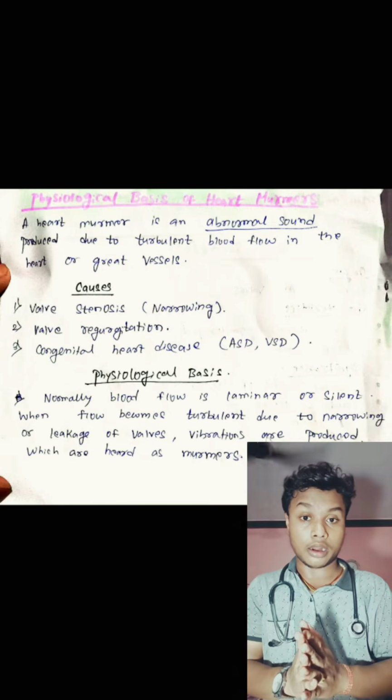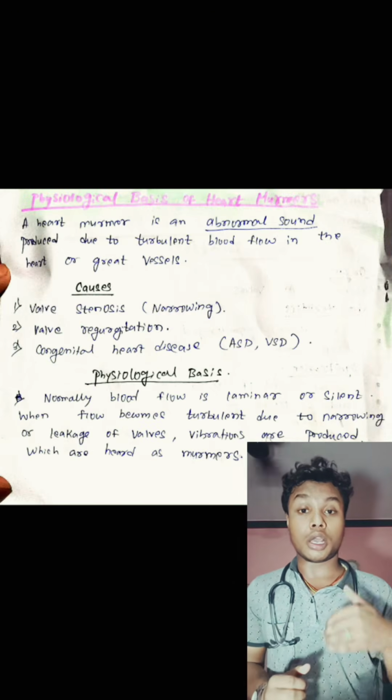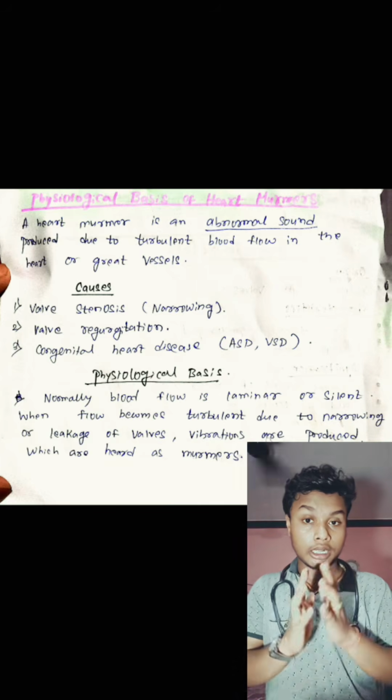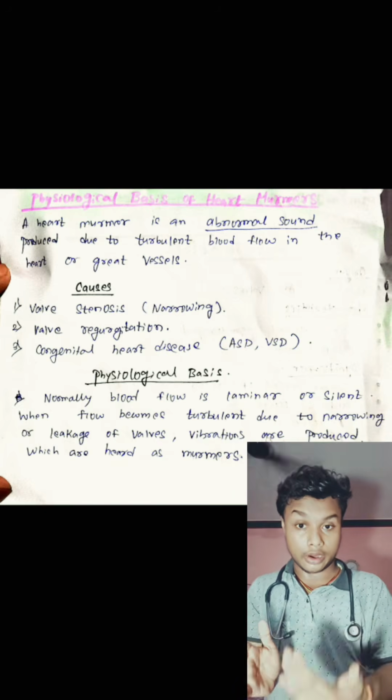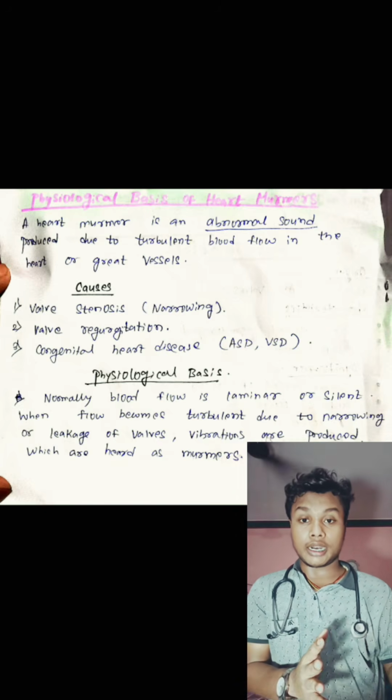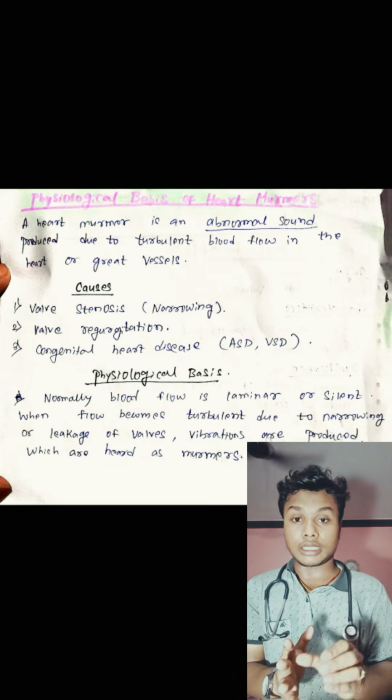Now, murmur. What is a murmur? A heart murmur is an abnormal sound produced due to turbulent blood flow into the heart or the great vessels. Now, what are the causes of murmur? First cause, valve stenosis. Stenosis means narrowing. Second, valve regurgitation. Third, congenital heart diseases like ASD, VSD: ASD is atrial septal defect, VSD is ventricular septal defect.